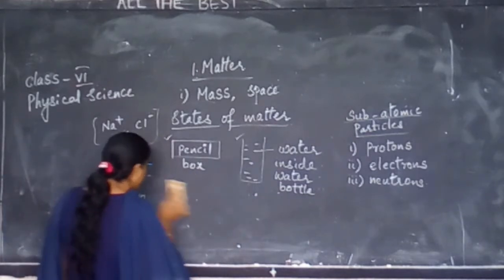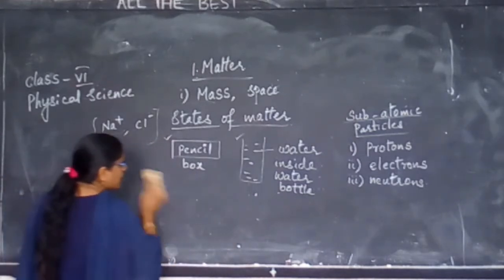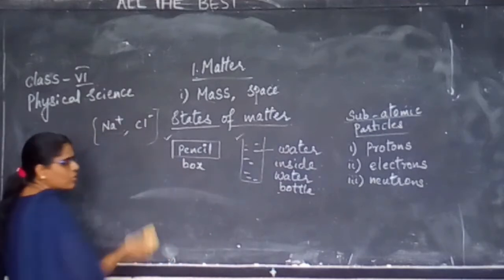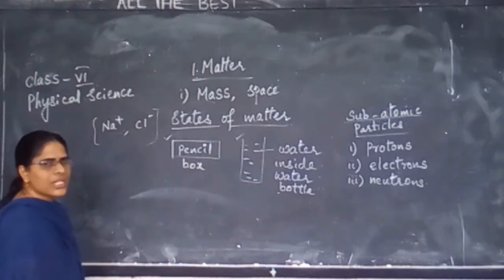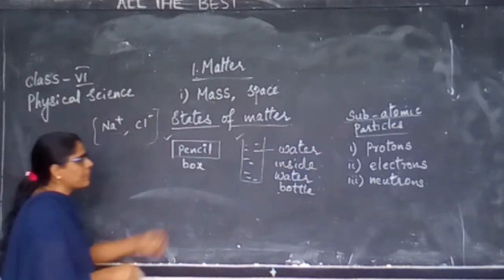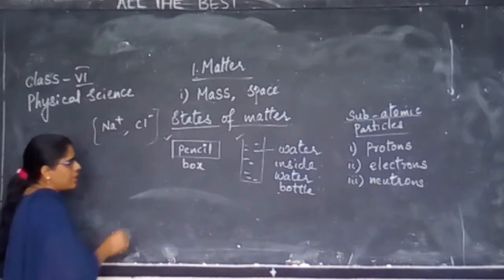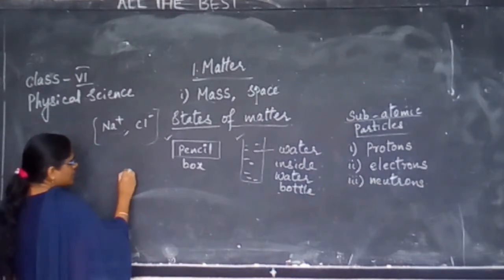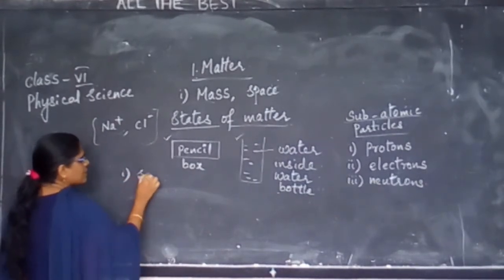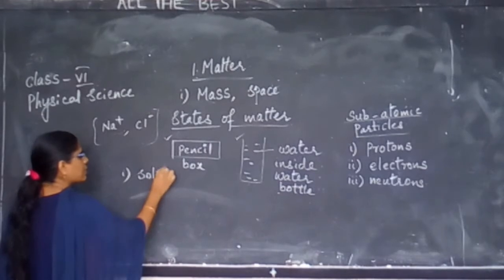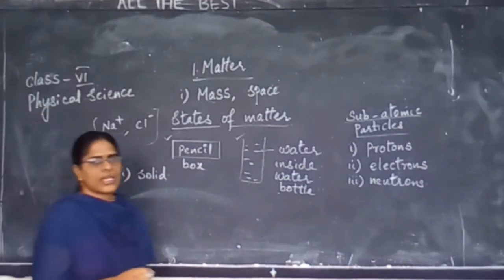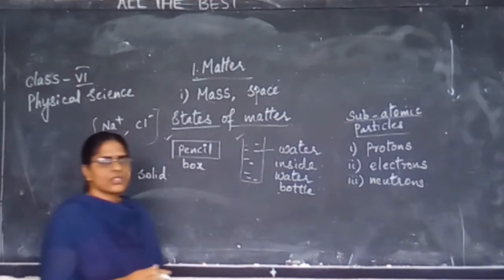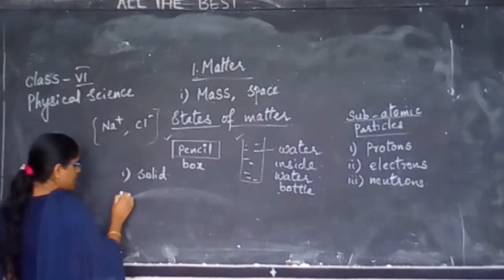Matter is again divided into different states. When you look at your pencil box, is it strong when compared to your water or not? Hence, the first state of matter is solid. What is the first state of matter? It is solid.